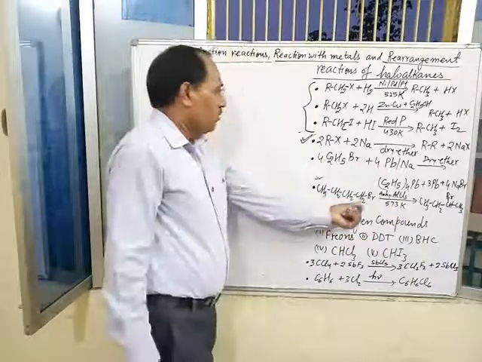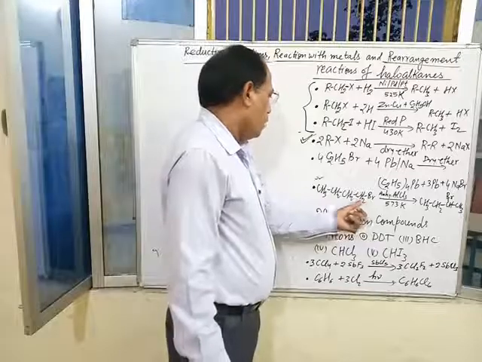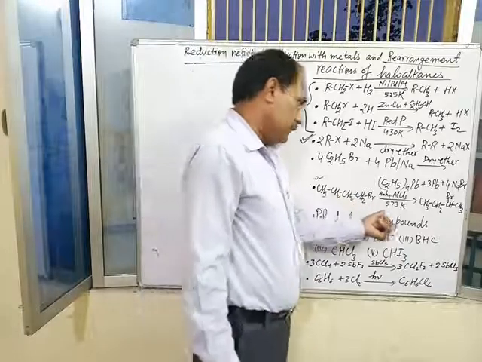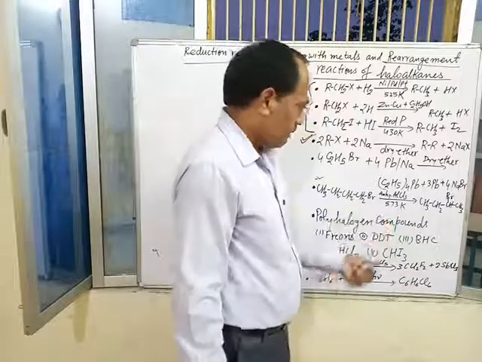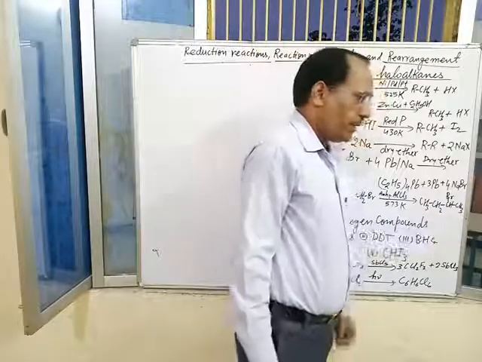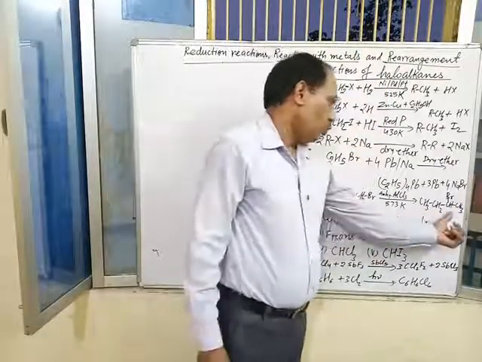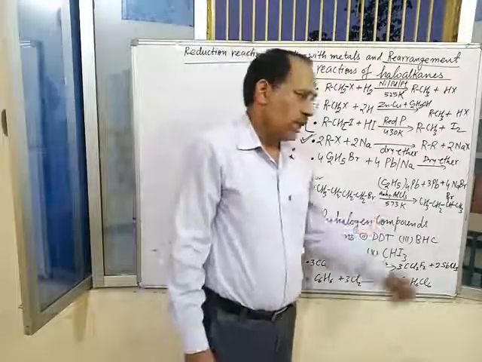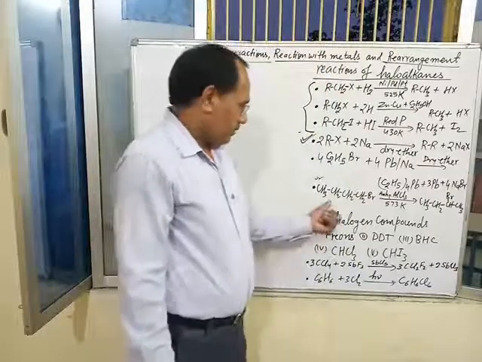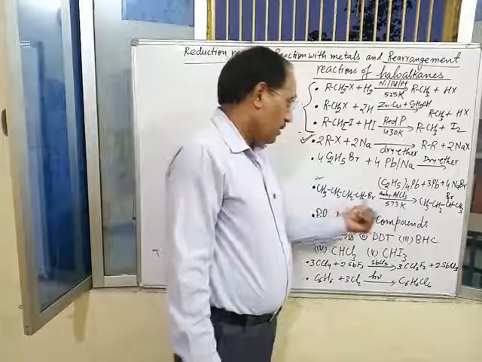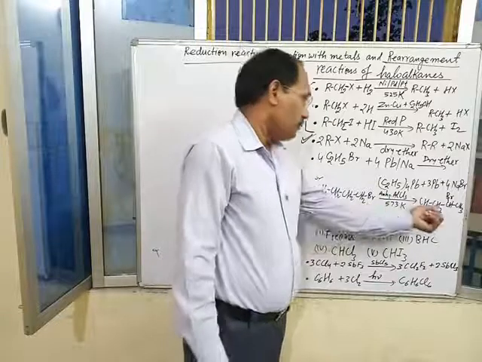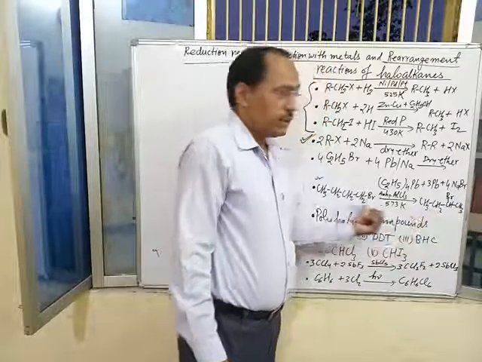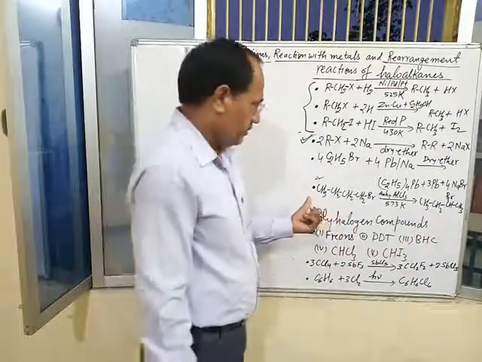For example, when 1-bromobutane is heated at 573 Kelvin, we get 2-bromobutane. 1-bromobutane and 2-bromobutane are isomers of each other. That is, they are position isomers of each other. And in this, rearrangement of bromide ion takes place, means bromide ion changes its place within the molecule. That's why this is called rearrangement reaction.